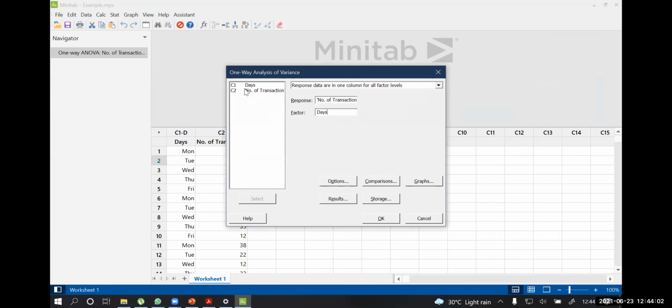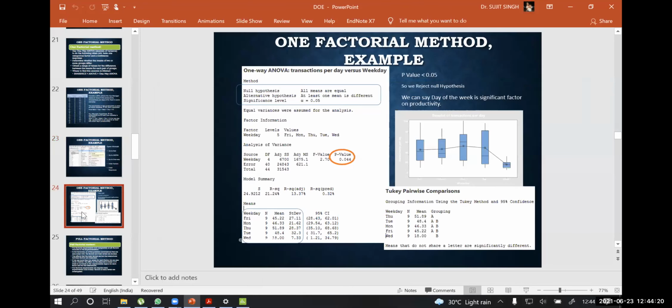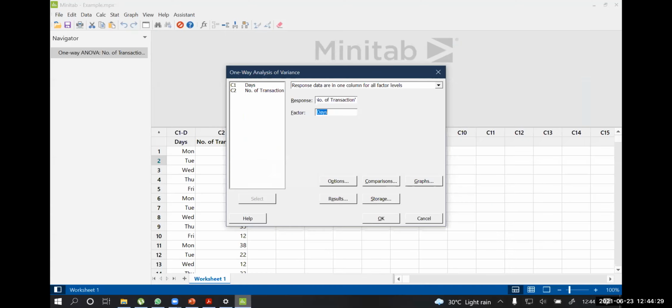If you want to change it, you can click and change it, no problem. Whatever you click will come here. Our response is number of transactions, so we are taking that one. Okay. After that, you are going to get this result. The one way ANOVA result will be this one.